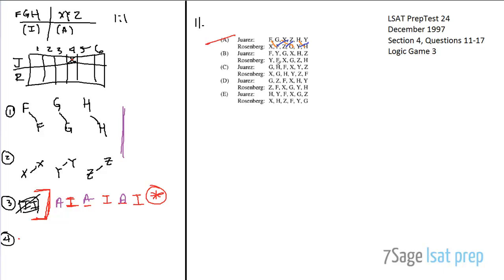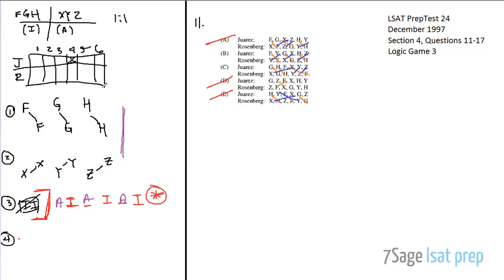Okay. Let's do the same thing with the rest of them. F to F, G to G, H to H. Right? We should actually just take these one rule at a time. G to G, H to H, F to F. Right? F to F, answer choice D is not going to be correct. Right? And then answer choice E, F to F, G to G, H to H. Okay. Next rule. Y to Y, X to X, Z to Z. X to X, Y to Y, Z to Z. Okay, great. X to X, Y to Y. This blue line goes the other way. So get rid of that too.